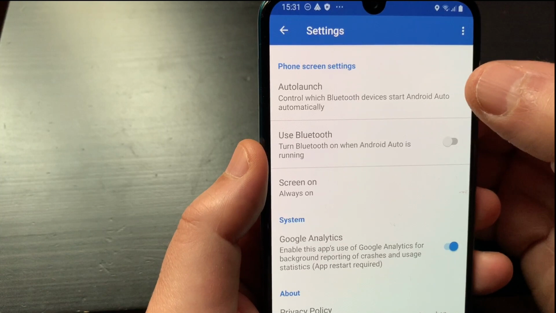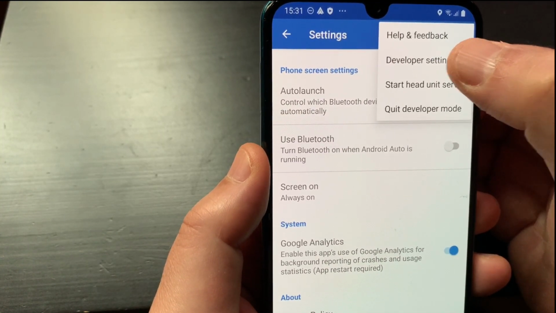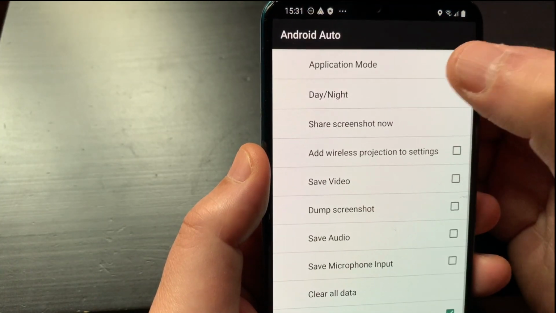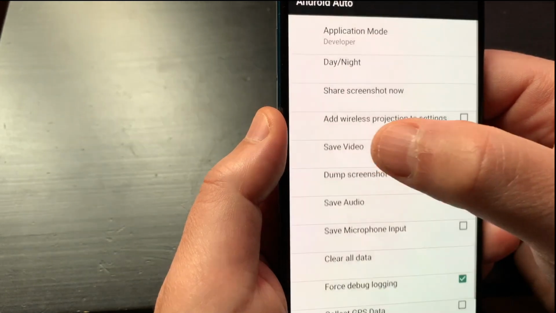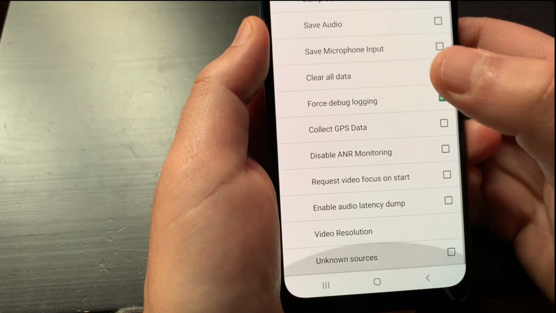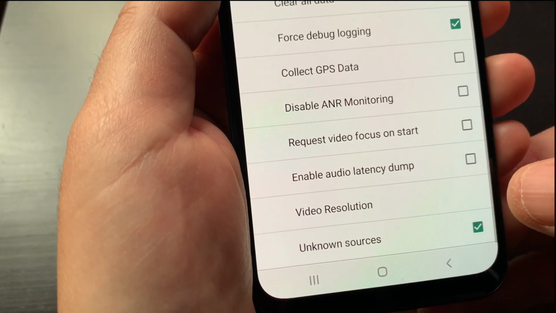Tap the icon in the upper right corner and select Developer Settings. Go to Application Mode and select Developer. Tick the Unknown Sources item.